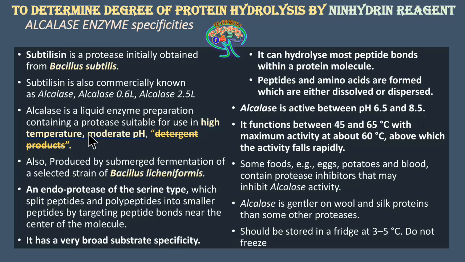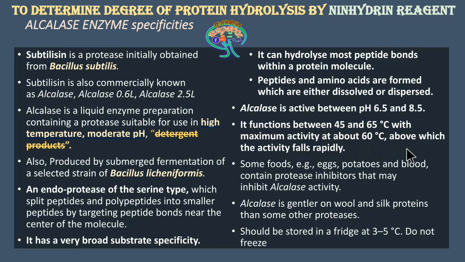As I already said, the moderate pH is 6.5 to 8.5. It functions between 45 and 65 degrees centigrade, with maximum activity at about 60 degrees centigrade. So the range is between these, and the maximum activity has been seen at this particular temperature.